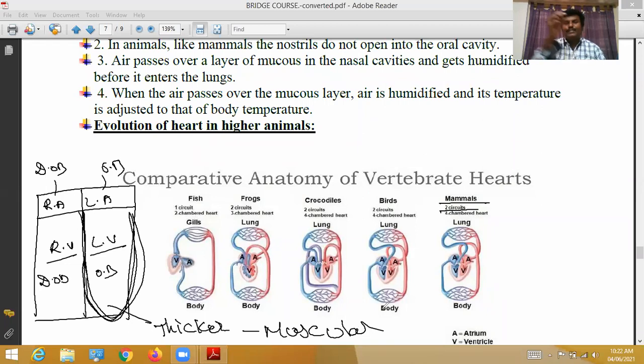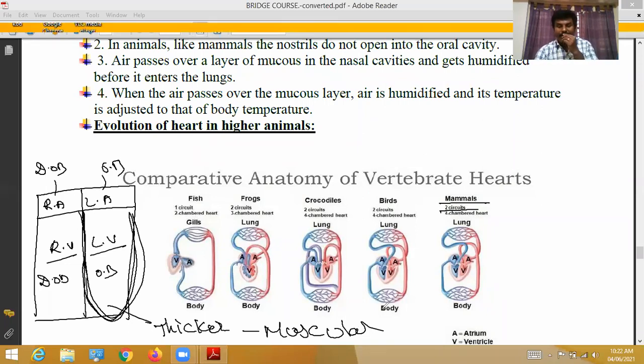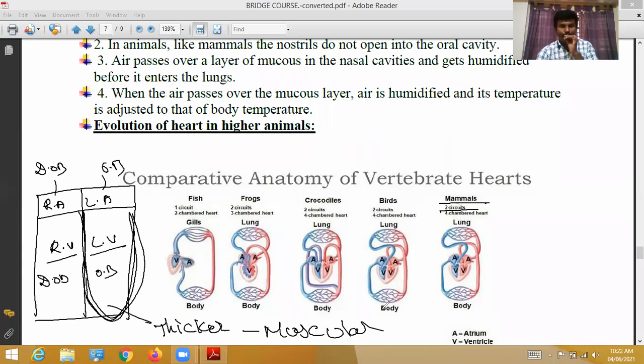Because, can anybody say? Why? You might have studied this in lower classes, 8th, 9th, 10th, but you will study this information again in first PUC. There are 15 marks weightage in first PUC for this topic. Why is the left ventricle thicker and muscular than the right ventricle? Can anybody say? Type and say it.